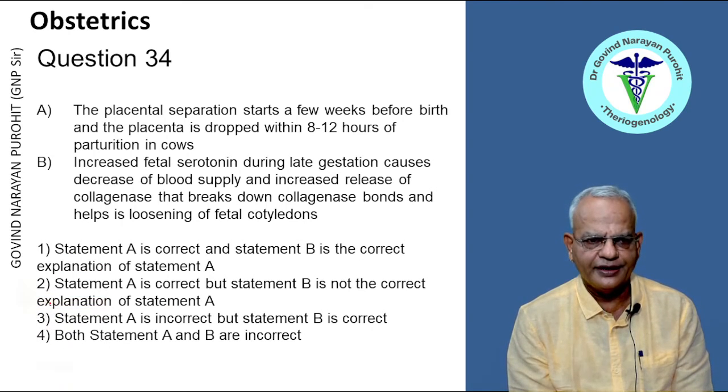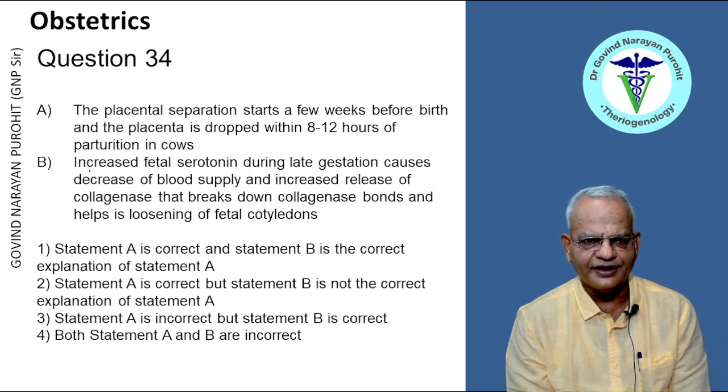So, this is again a reasoning type of question. The placental separation starts a few weeks before birth and the placenta is dropped within 8 to 12 hours of parturition in cows. Now, the reasoning is increased fetal serotonin during late gestation causes decrease of blood supply and increased release of collagenase that breaks down collagen bonds and helps in loosening of the fetal cotyledons. You see, there are collagen bonds between the caruncle and the cotyledon. So these must be loosened.